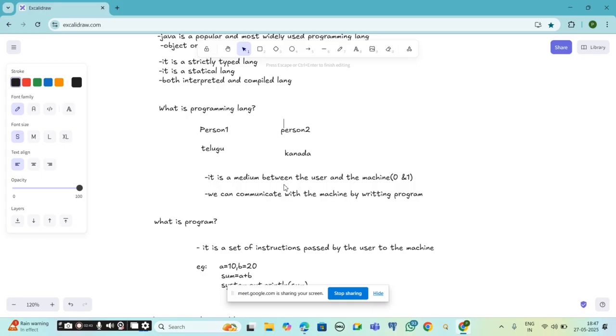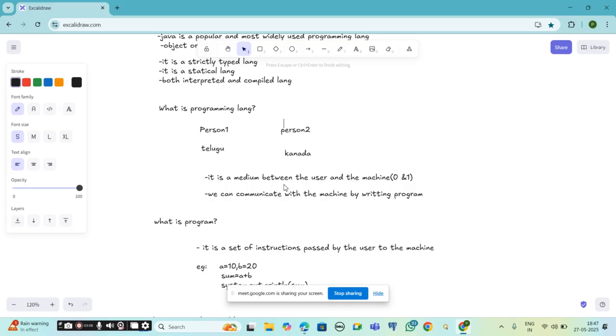The machine understands zeros and ones, and the user understands high level language. The high level language cannot be understood by the machine. So that is the reason the programming language acts as a medium between the user and the machine. With the help of this programming language only, we can communicate with the machine.